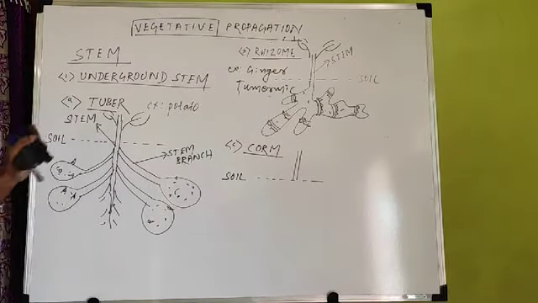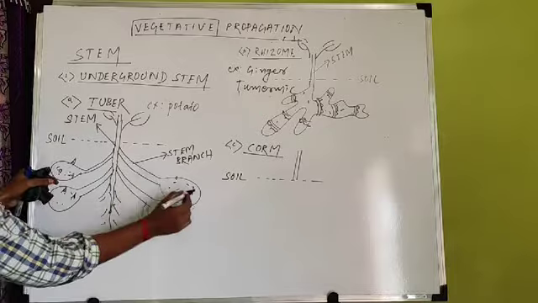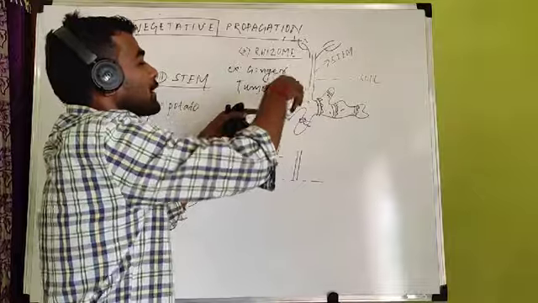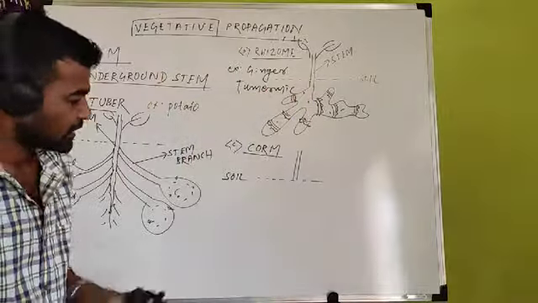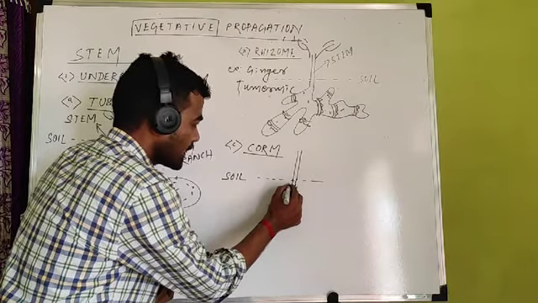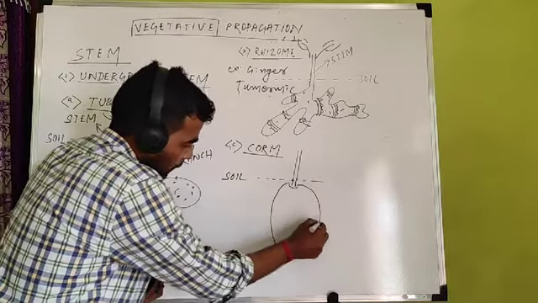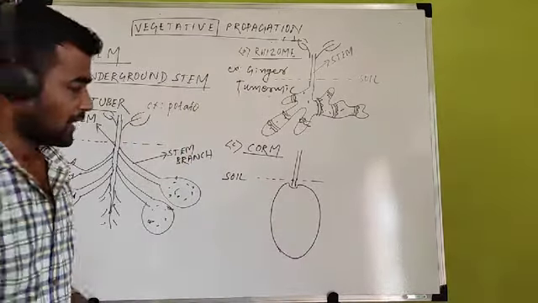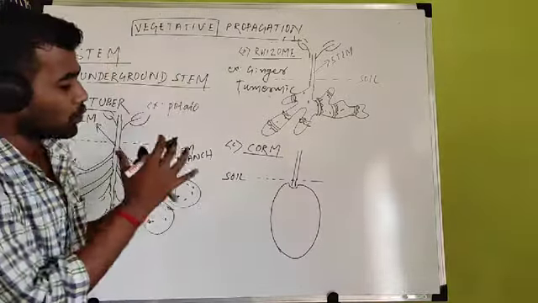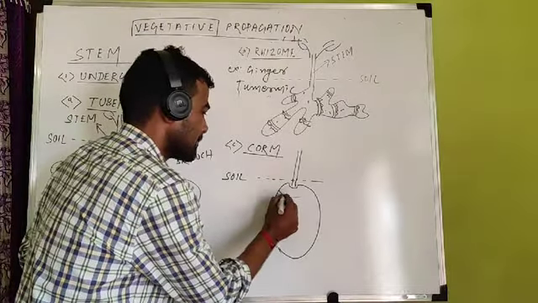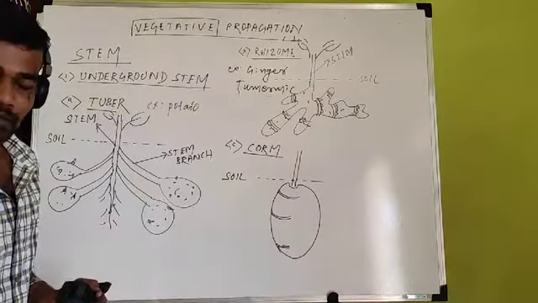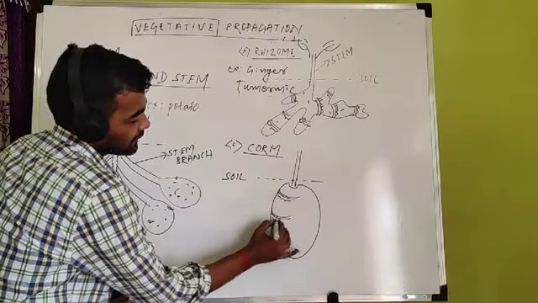From the beginning, I have told you, in case of tuber, at the terminal branch, there is accumulation of food, it becomes swollen. In rhizome, food is accumulated everywhere, so that's why it is an irregular stem. In this case, what happens? Food gets accumulated vertically, so that's why it forms a vertical structure like this. This is the stem part and it becomes swollen due to accumulation of food. And as it is a stem, you find nodes. Node means lines. In this case also you find nodes. And some dry leaves.